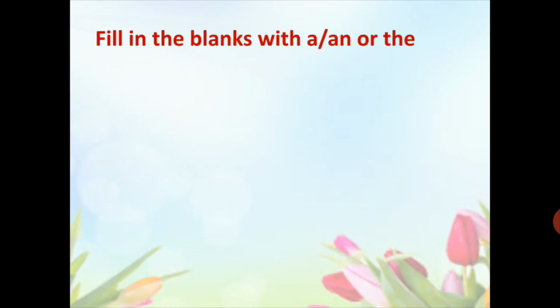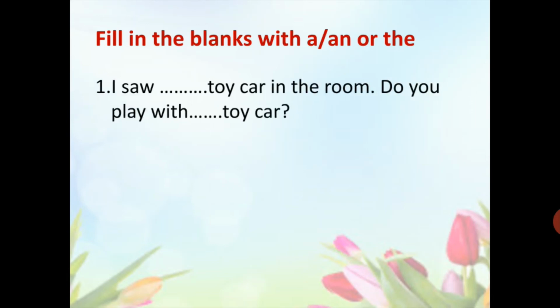Now filling the blanks with a, an or the. First, I saw dash toy car in the room. Do you play with dash toy car? Here you can see toy car. A toy car. T is a consonant sound and it is singular in number. So a article is used before it.